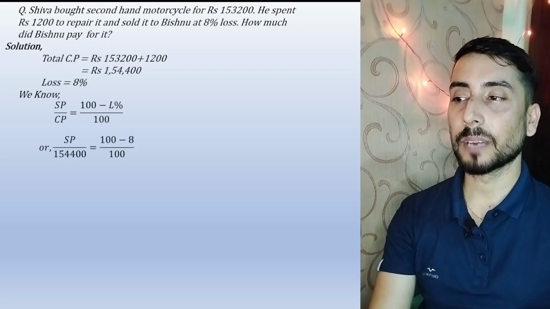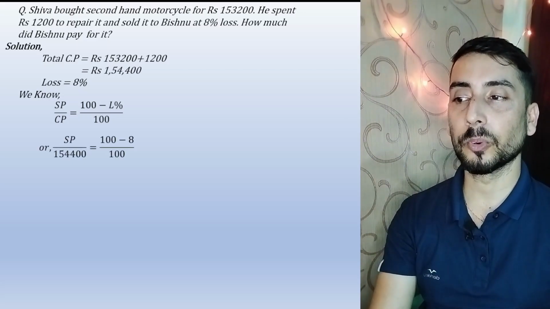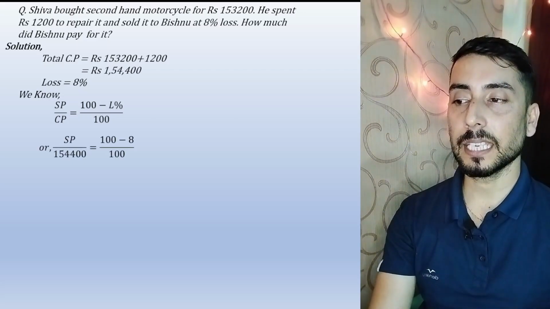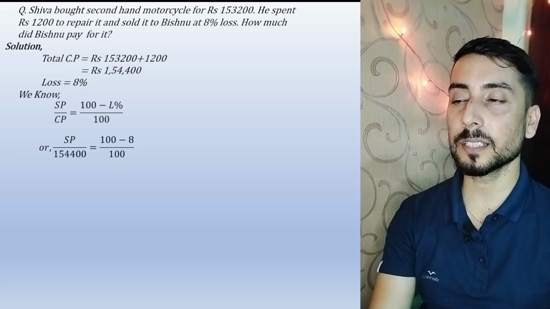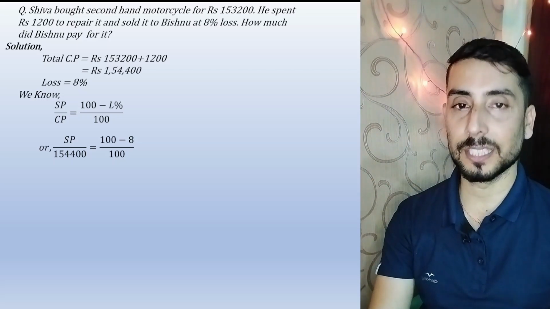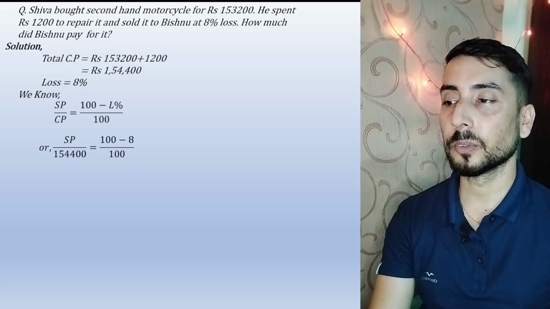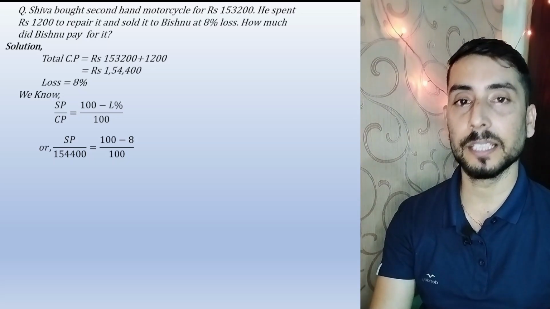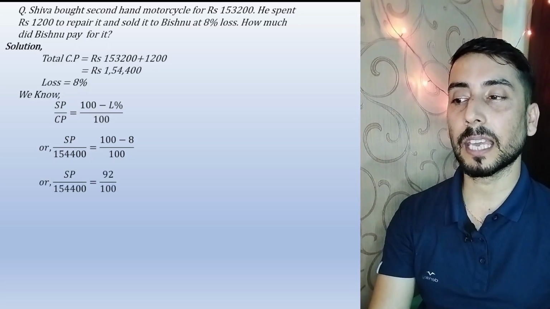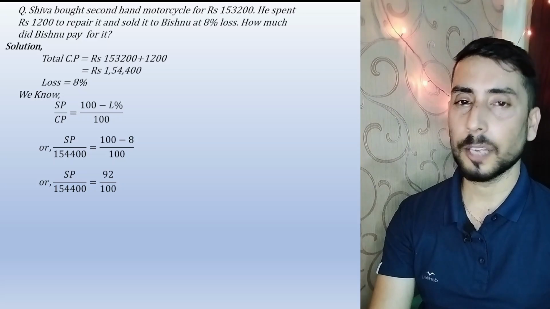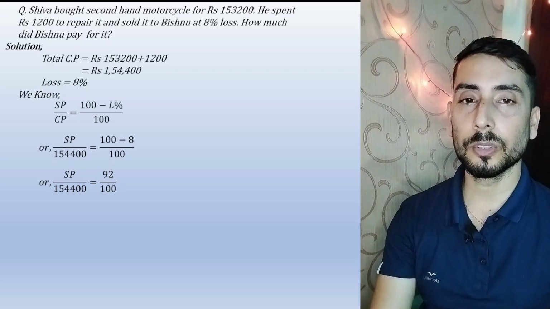SP by cost price is 1,52,400, 100 minus 8 by 100. Here in case of loss percent, no need to write that percent because this is already a modified form where 100 has already been divided over there. Now simply do the calculation from here. I hope you know what to do. What you need to do?